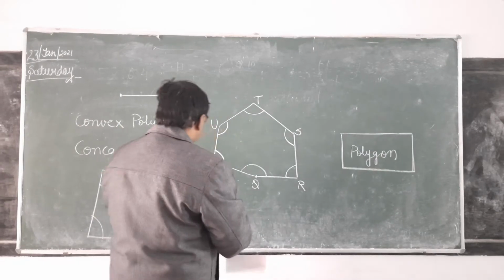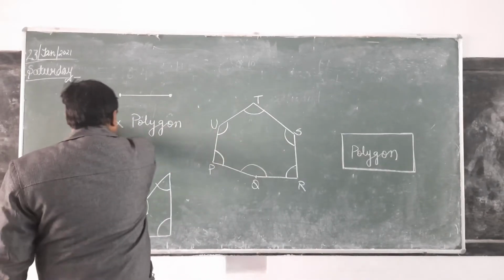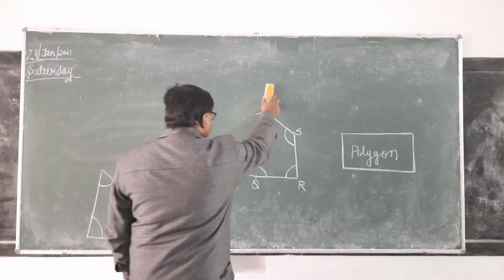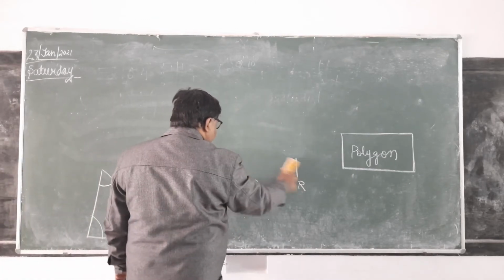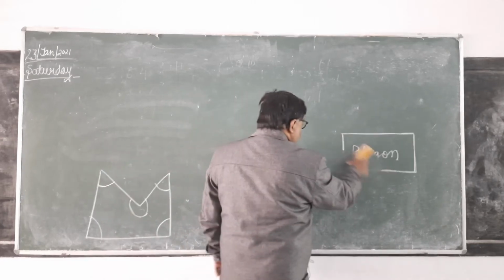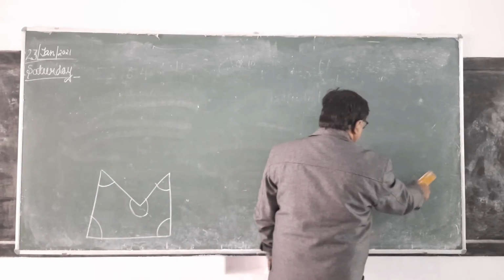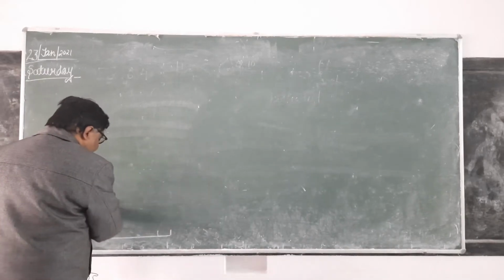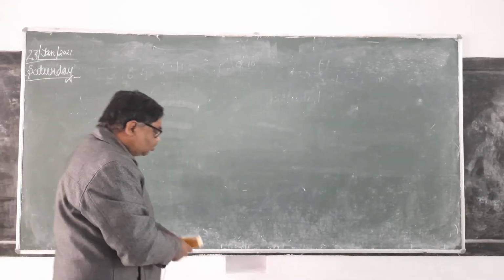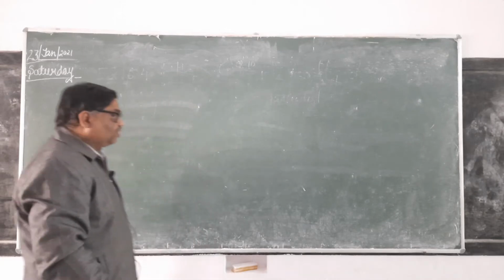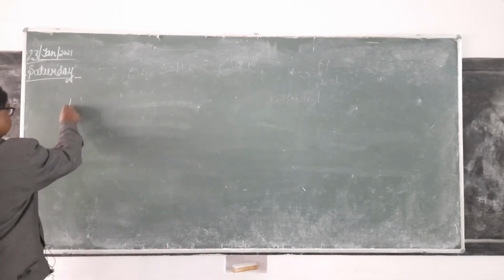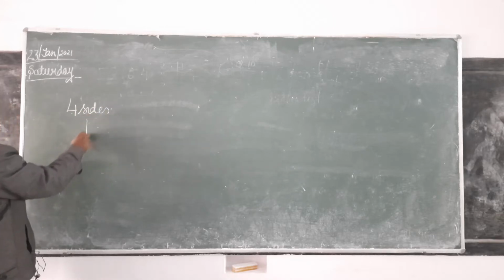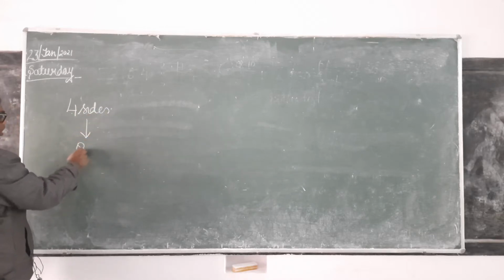Now today we will discuss those polygons which are having 4 sides. And what is the special name of those polygons? The common name is quadrilateral.